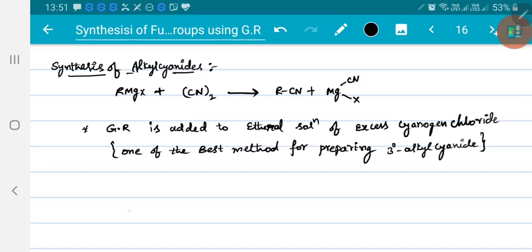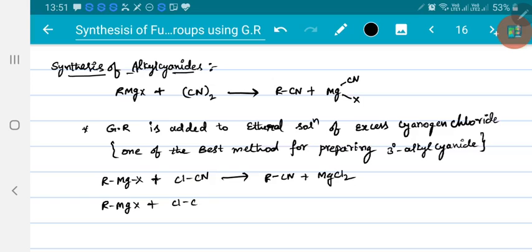So this is RMgX, when this is allowed to react with cyanogen chloride, it may form RCN, or you may get RCl also. If you get RCN, you will get MgCl2. Instead of that, it may form RCl also, alkyl chloride, then you will get MgCN chloride. So this is how we prepare alkyl cyanides.